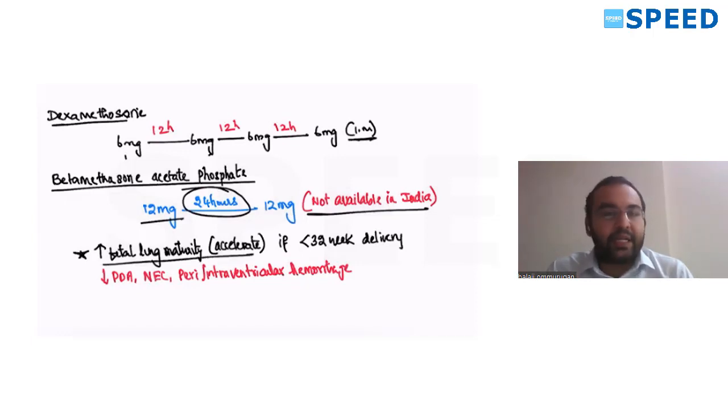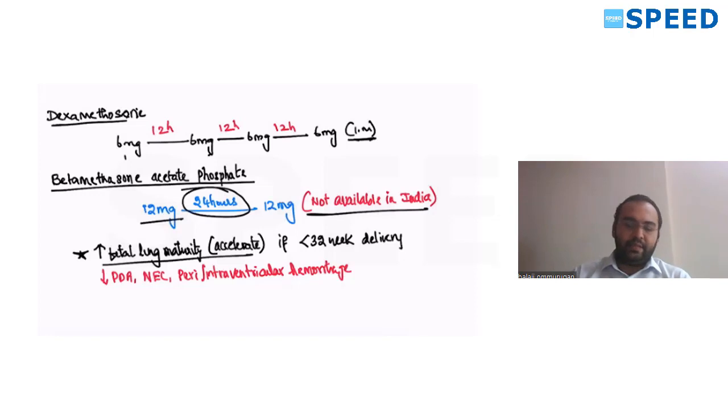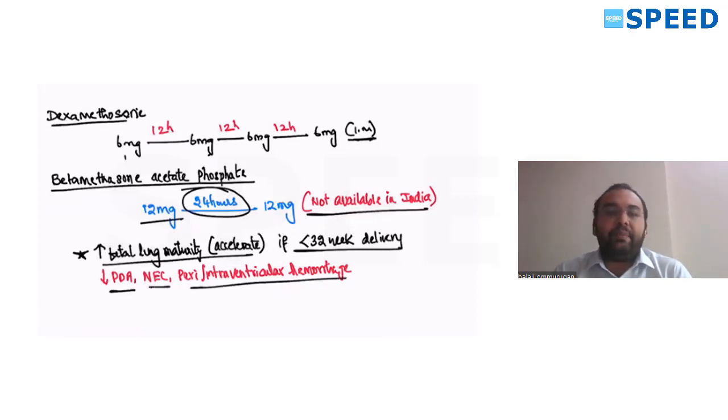It increases fetal lung maturity, that is, accelerates lung maturity. It is given within 32 weeks of delivery for preterm delivery. Within 32 weeks, if the patient goes into labor, you can give this. It reduces patent ductus arteriosus, necrotizing enterocolitis, and peri-intraventricular hemorrhages.